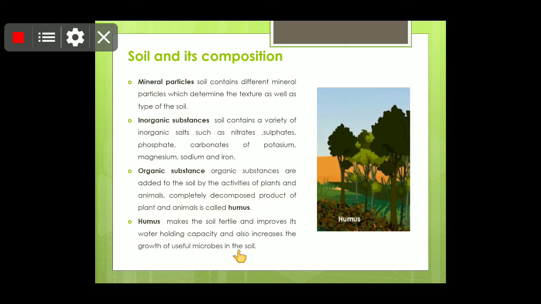So children, what happens is that this enhances the living conditions of the microbes, so that the bacteria and the fungi help in the decomposition of dead plants and animals. This process releases the minerals back to the soil, which can again be used up by the plant roots. So children, that is why it enhances the presence of microbes. Microbes have many functions, of which I have told you one. Children, nitrogen fixation I have already told you.